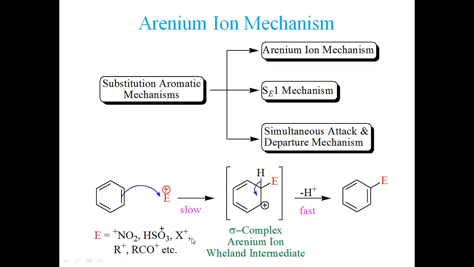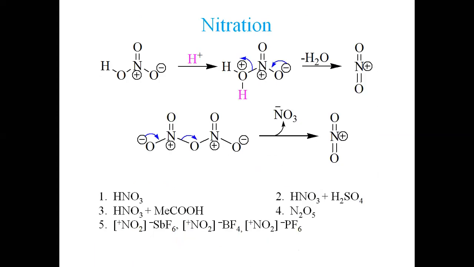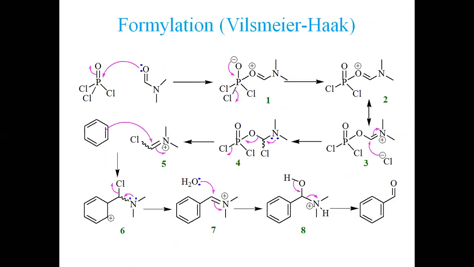So you see, we can generate different electrophiles, and when one approaches the aromatic system, it shall follow only 2 steps. One is the generation of the arenium ion, also called the Wheland intermediate or sigma complex, which is always the slow rate step. It shall then leave an H positive ion to go to the product, and its kinetics is always faster. So the reaction rate shall depend on the first one. So this is a 2-step mechanism. In fact, it is stepwise, so we do not call this a concerted mechanism. So these are the different methods for this.